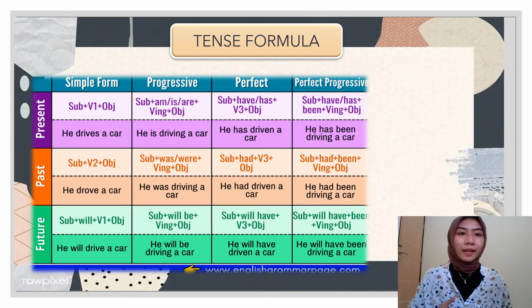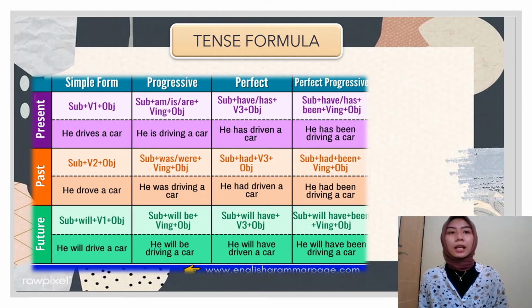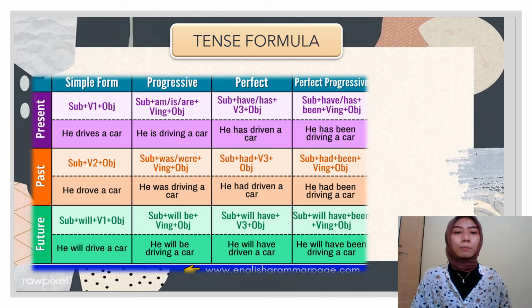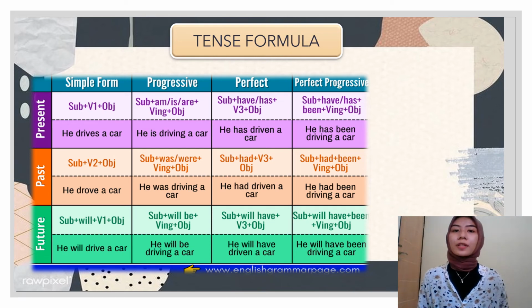Simple form: for present, we use verb 1, past verb 2, and future, subject plus will plus verb 1. And progressive, present. After subject, we use to be. What is to be? To be is put after subject. The to be in present are am, is, and are plus verb ing. In past, to be is was and were plus verb ing, and in future, subject plus will be plus verb ing.